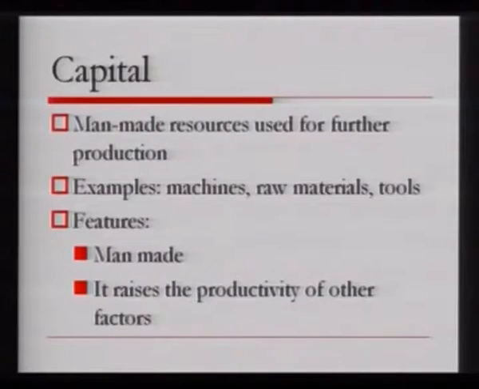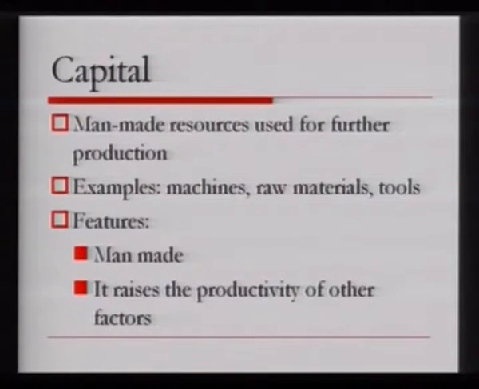If we move to the other factor, which is again non-human in nature, that is capital. Capital is a human-made resource. Capital does not necessarily mean only money, currency or cash. Capital means all man-made materials: plant, machinery, cash, everything is known as capital.